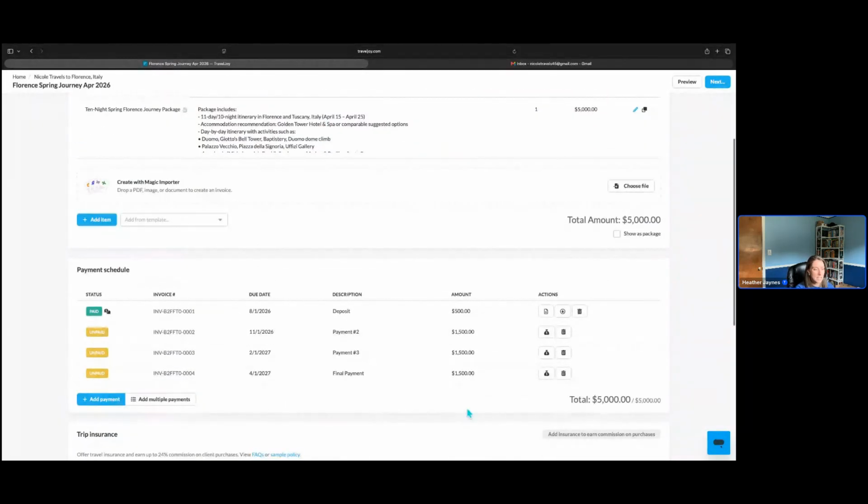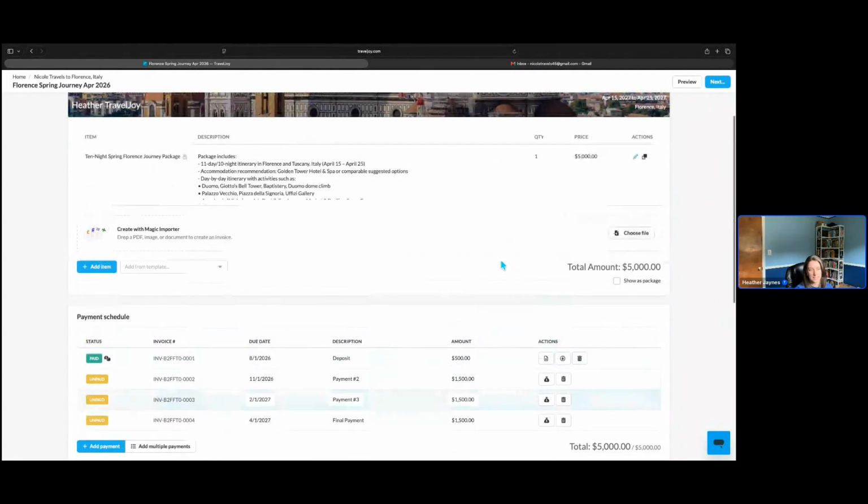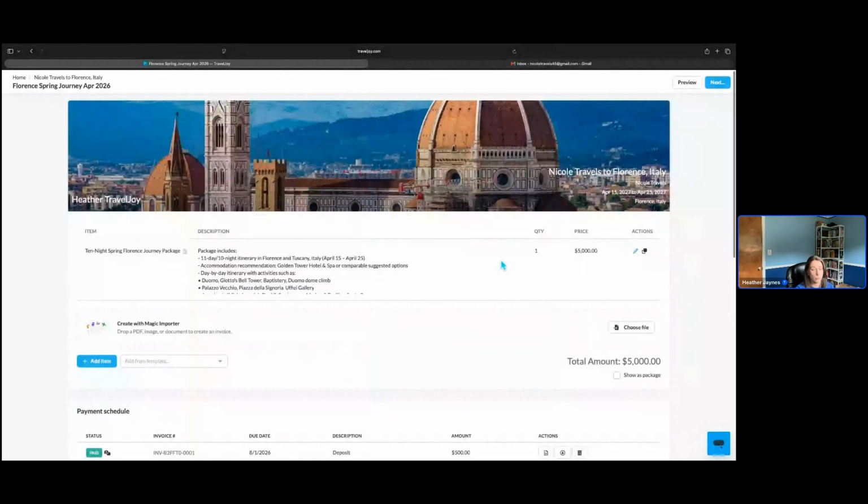And then if needed, you can actually divide up or click to edit the pricing on here if you need to change that and let's say divide it in half for each of the roommates. And same thing, you'll click the next button and save and send that out to each of the roommates.